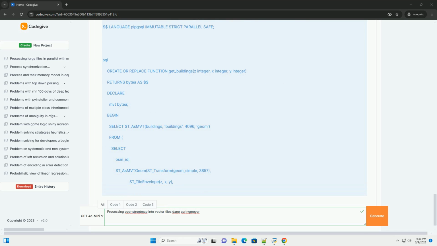-W, prompt for password. -S, do not create an index, we'll create them later. -s default.style, use the default style file, which defines how OSM features are mapped to database tables. germany-latest.osm.pbf, the OSM PBF file. Important, you may need to adjust the -H and -U parameters to match your PostgreSQL setup.